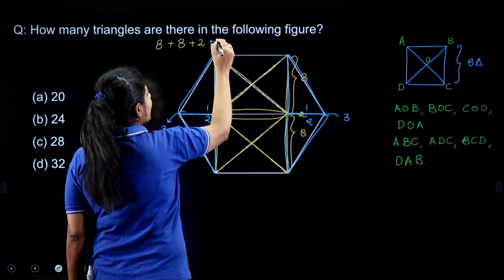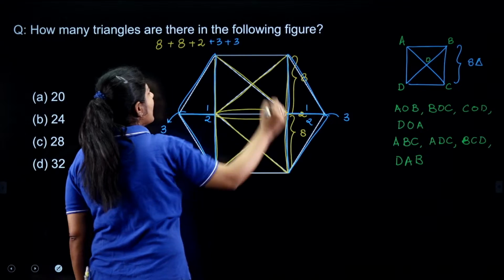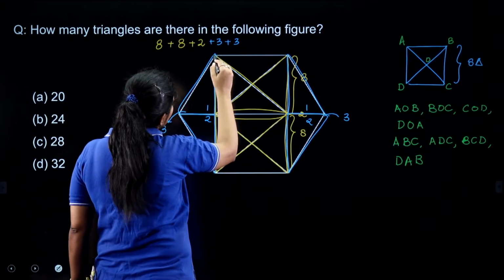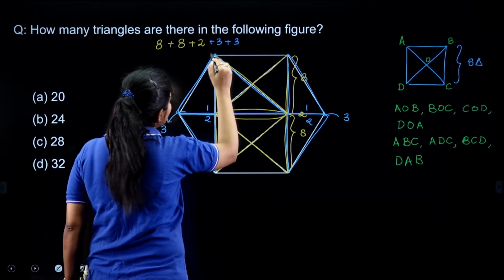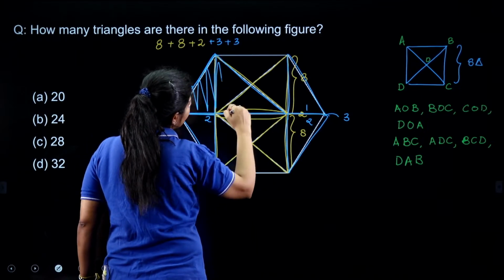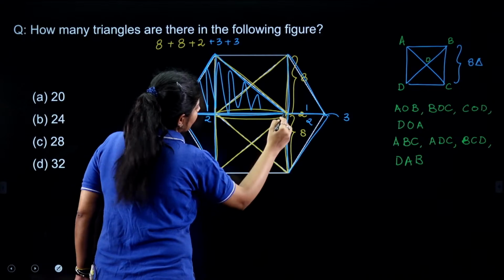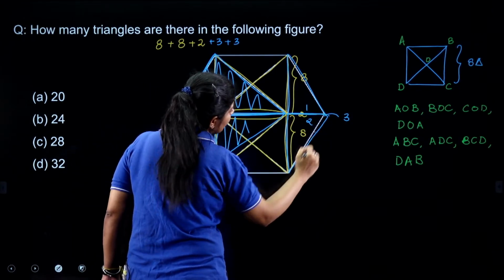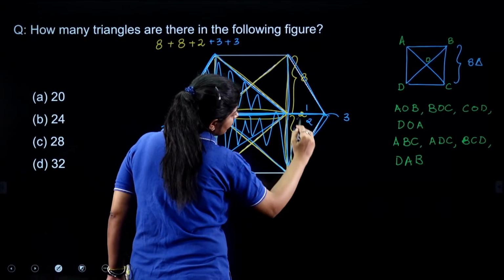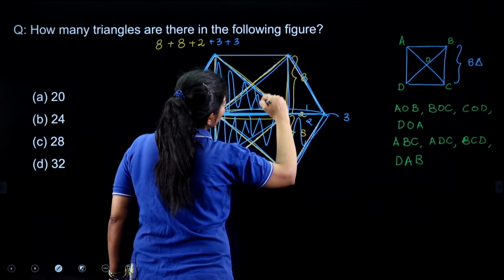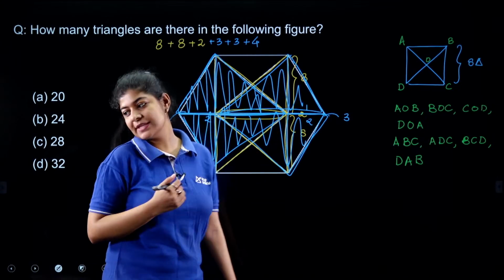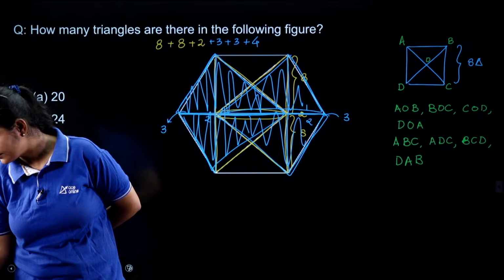So I simply add plus 3, plus 3. Are we having any other triangles? Yes, if you see carefully, here we have this as 1, 2, similarly 3, and this one is 4. We have 4 more triangles. Now just add these numbers and you will get your answer.